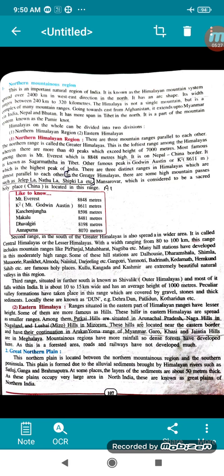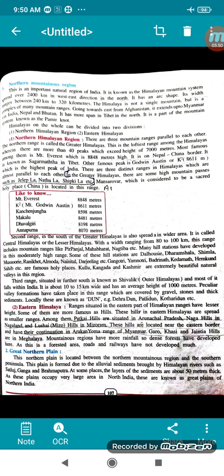In the Greater Himalayas, there are some high mountain passes. They are Jelep La, Nathu La and Shipki La. So these are the three passes. Mansarovar, which is said to be a sacred holy place, is located in China and it is in the Greater Himalayan ranges.